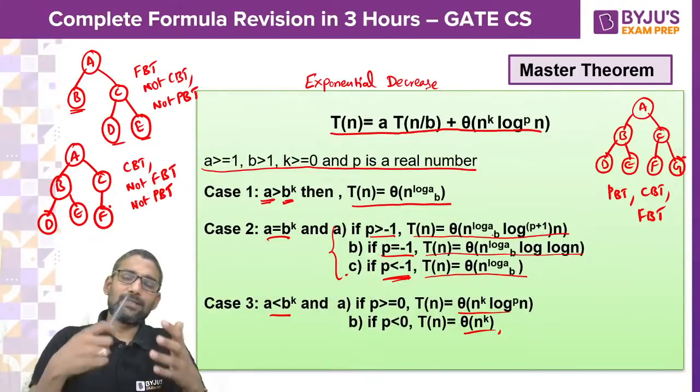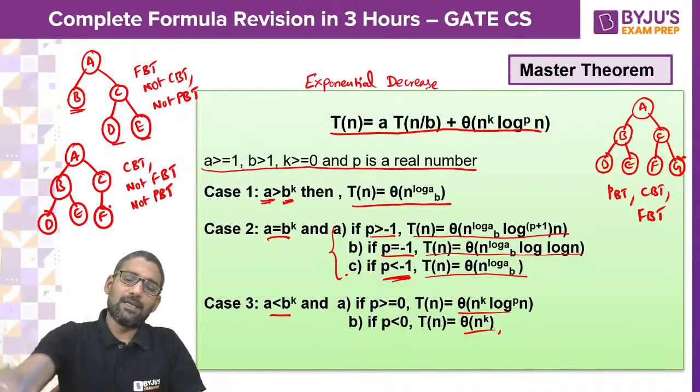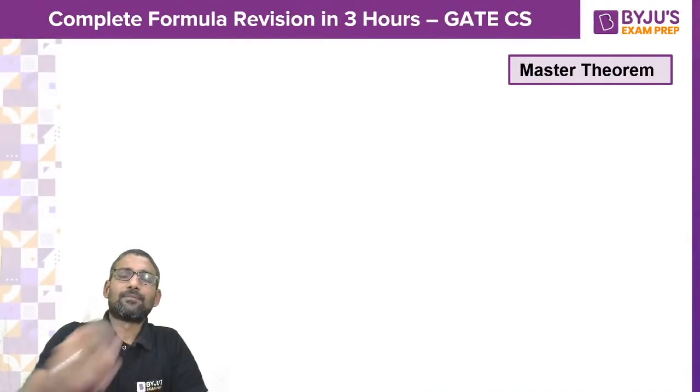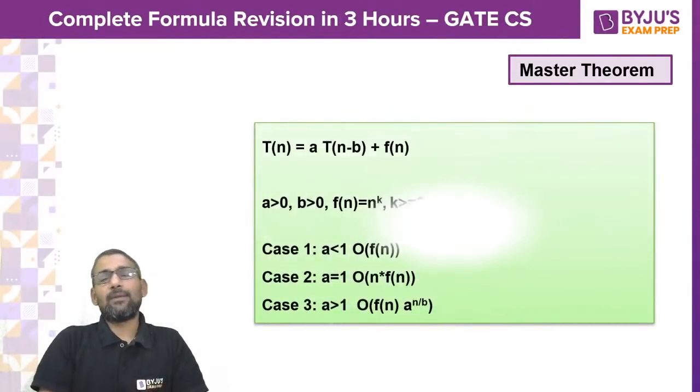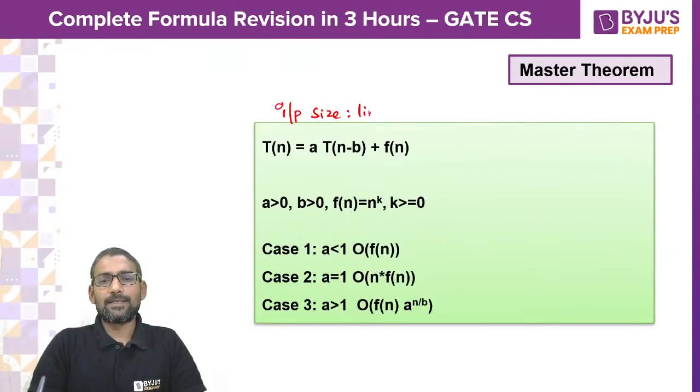But always input size need not be decreased exponentially. Then there can be linear decrease also. Here input size n value is decreasing linearly, n minus b.